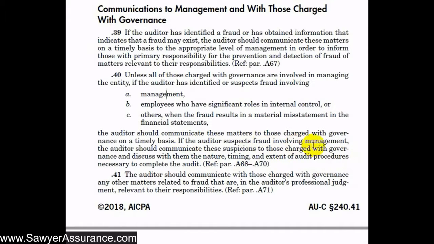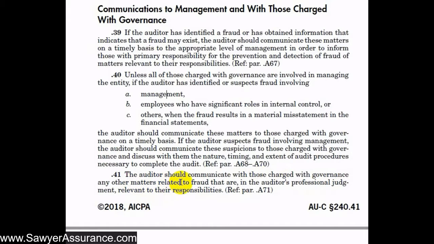It's really important for us to notify those charged with governance if management is involved in a fraud, because just notifying management wouldn't fix the fraud, since they're the ones perpetrating it. Also, once we've found this fraud occurring, there might be additional procedures and more extensive tests and work that we need to do to get comfortable over the financial statements as a whole, especially if management's involved, because then the fraud may be pervasive across all accounts and disclosures within the financial statements. So we need to let those charged with governance know the extent of what additionally we need to do because of that fraud. And then we also need to communicate to those charged with governance any other matters that we think are relevant to their responsibilities.